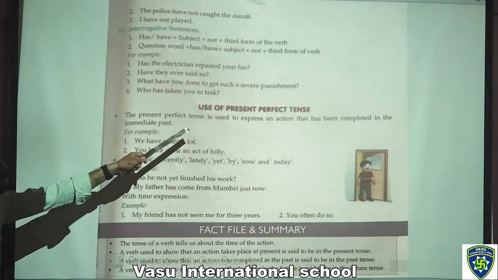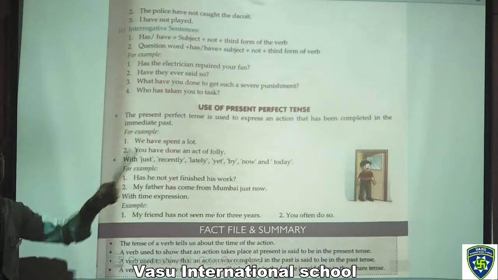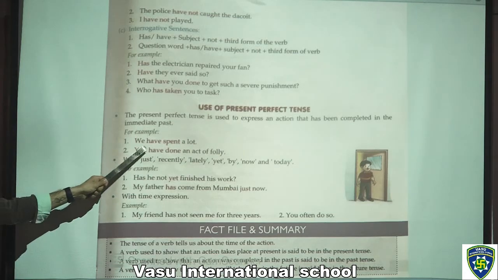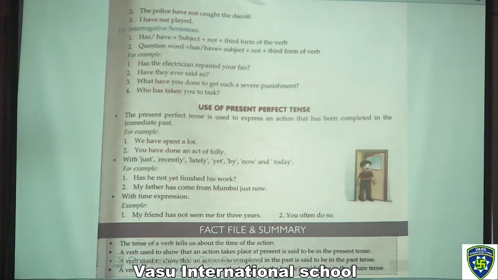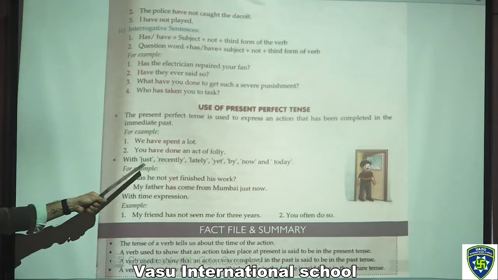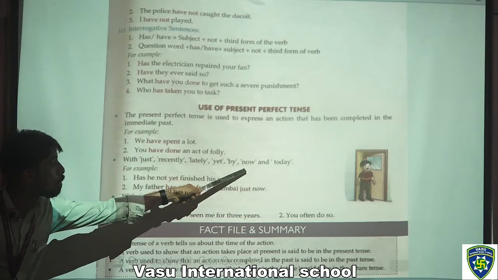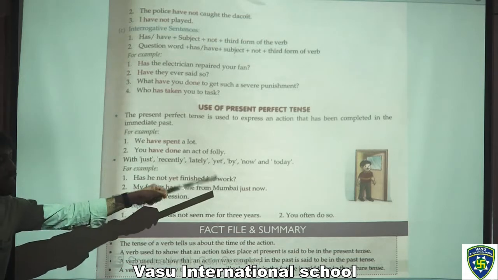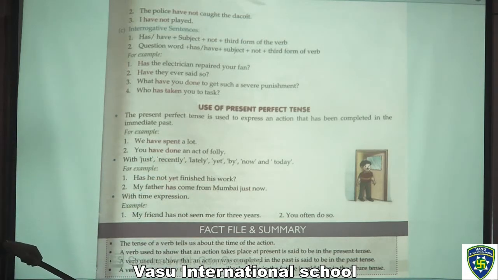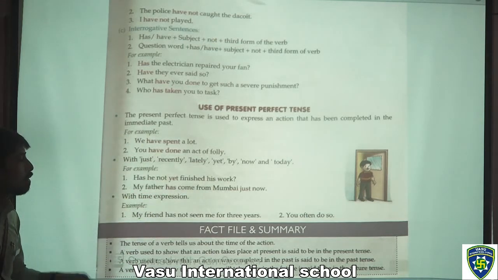Now, what are the uses of present perfect tense? The present perfect tense is used to express an action that has been completed in the immediate past. For example, we have spent a lot. You have done an act of folly. It is used with just, recently, lately, yet, by now and today. For example, has he not yet finished his work? Now, he has not completed his work. My father has come from Mumbai just now.